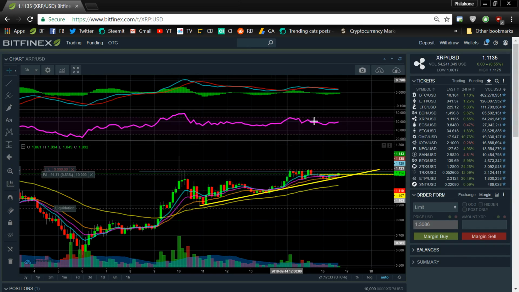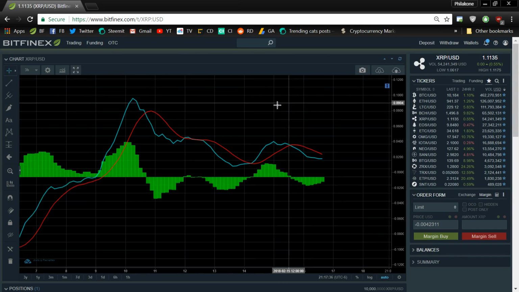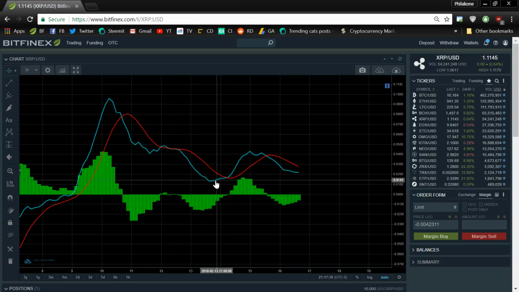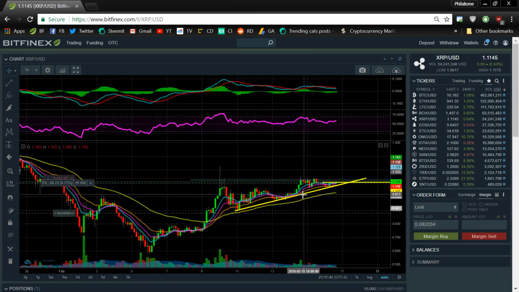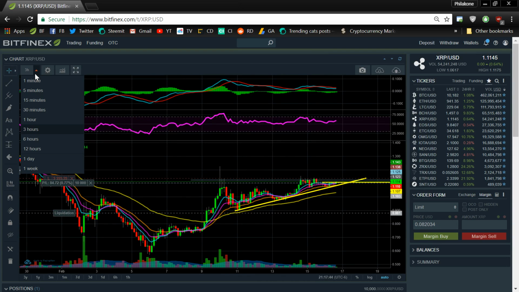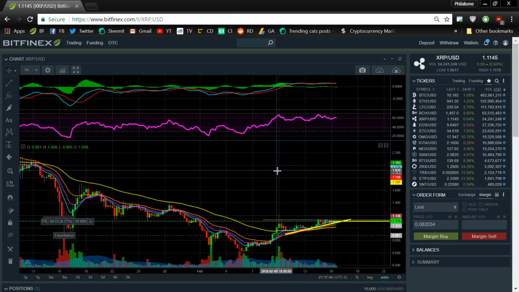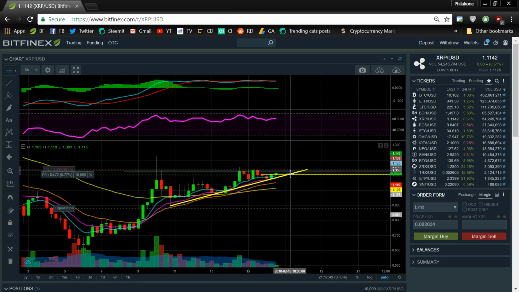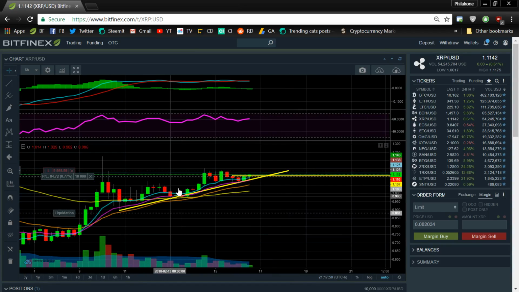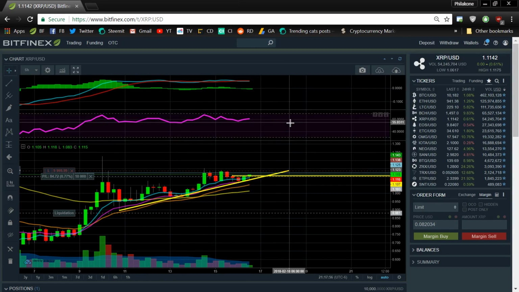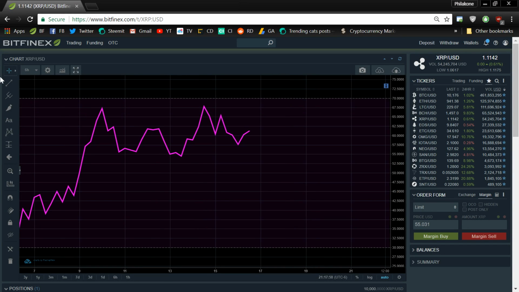And if we actually look over here as well, this might have been the A, B, C correction, and now we're starting the 1, 2, and the third subwave possibly going up right there. On the 6 hour chart, it's looking pretty decent as well. It crossed over on the moving average right here, started to support it. So a lot of people, I think, will hop on this soon when they start to realize this. We are finding a bounce right here as well, bullishly diverging.